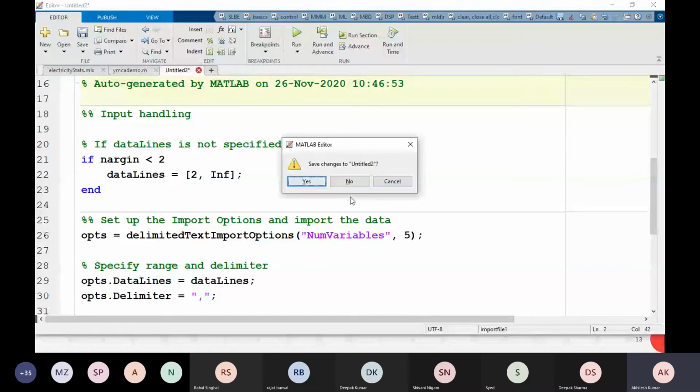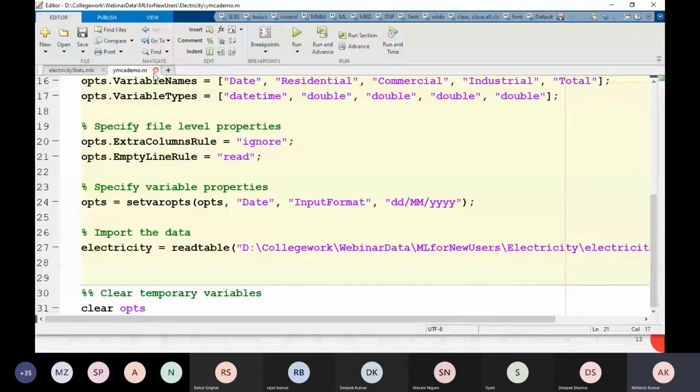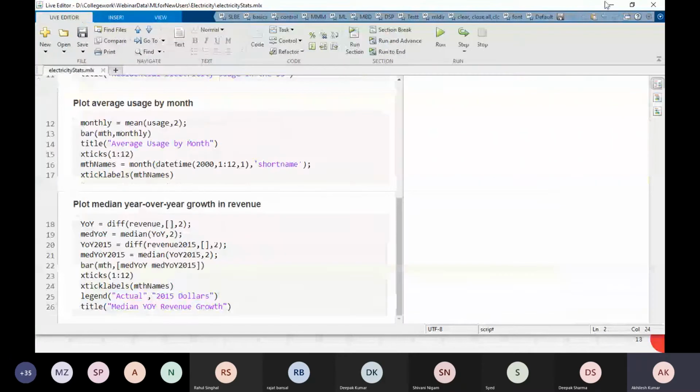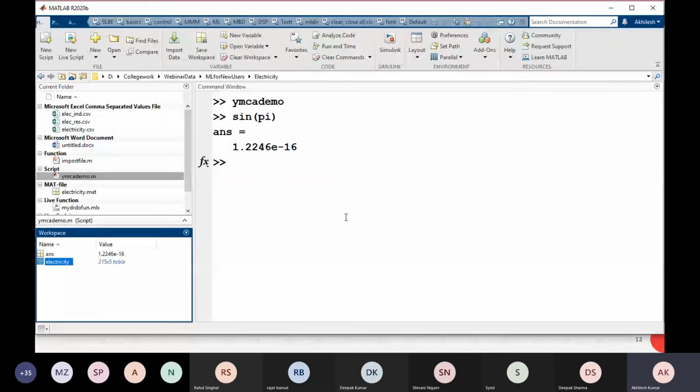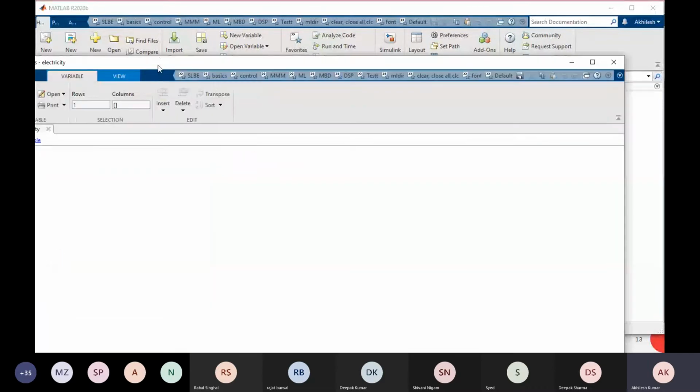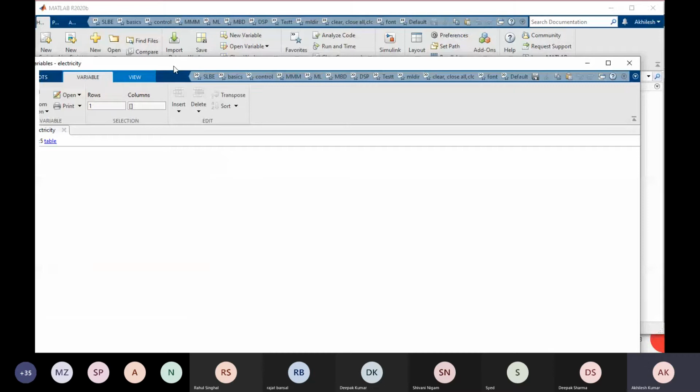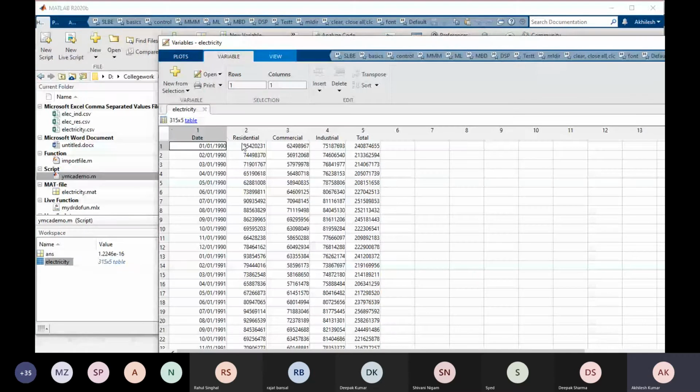Fine. Okay, I'm going to close this and this one as well. I have this data available here. Now how to extract columns from this table? We have five columns: date, residential electricity, commercial electricity, industrial, and total electricity.